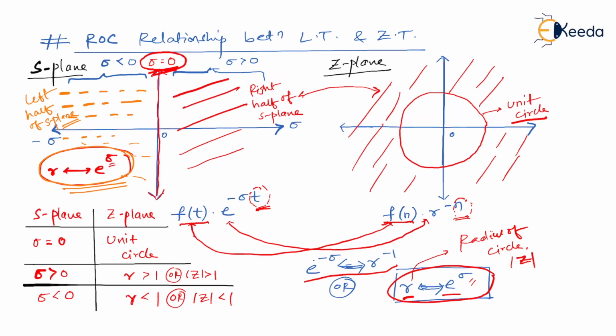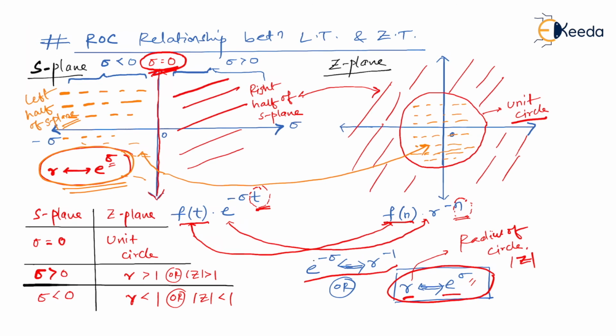Therefore, the left half of S-plane gets mapped inside the unit circle. So the whole left half gets mapped inside the unit circle. The right half of S-plane gets mapped as area which is outside the unit circle, and sigma equal to 0 gets mapped as the periphery of the unit circle.